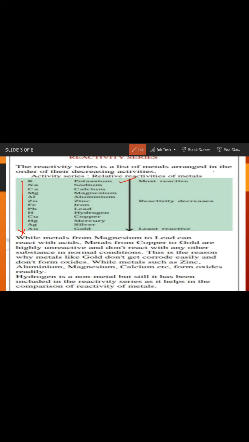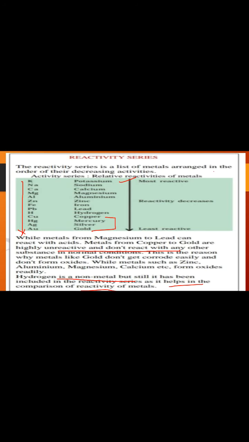Metals from copper to gold are highly unreactive and do not react with any other substances. Okay, least reactive you can say. And the middle elements are moderately reactive, and the upper ones are highly reactive. Hydrogen, being a non-metal, is still in this reactivity series because it is helping us to compare the other metals also. So you have to learn this reactivity series. It will be very helpful when the box type question comes, in which we have to tell which element will be reacting with which element.